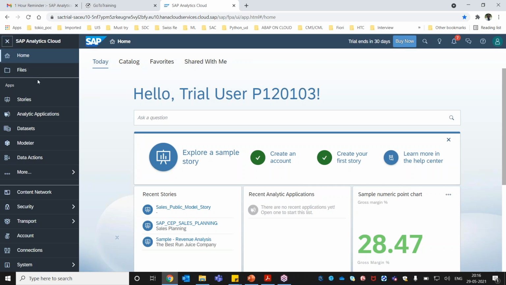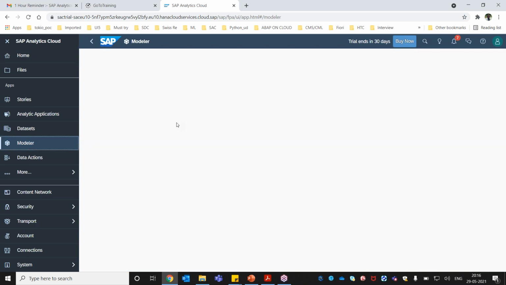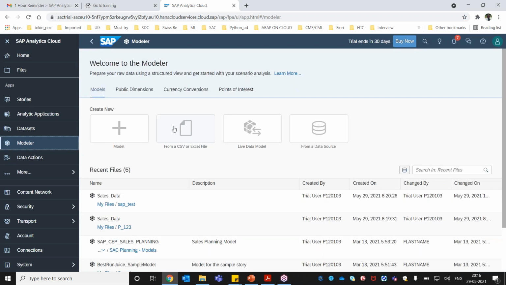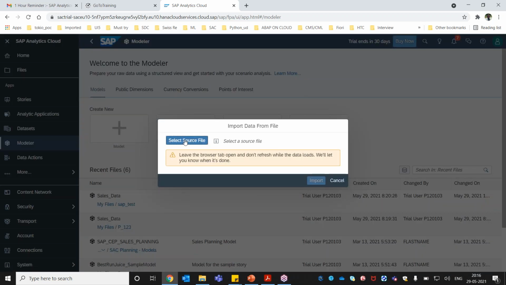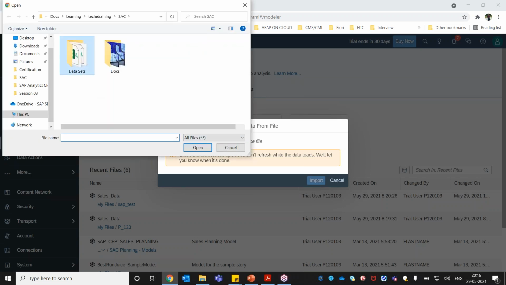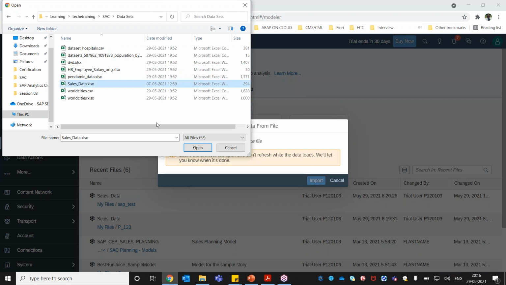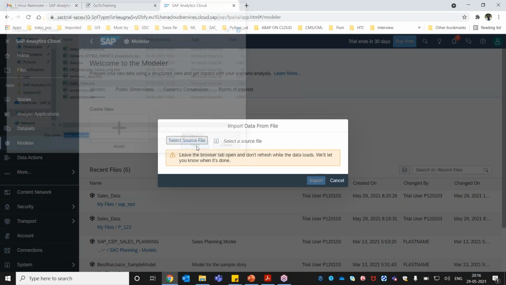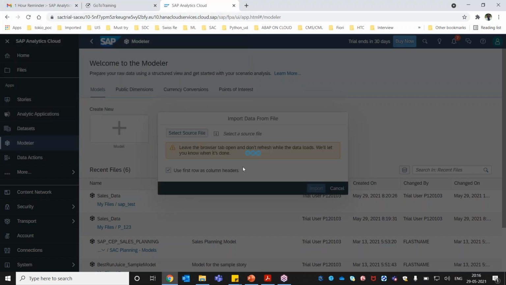Now the first step is we have to design the model here. So click on the model. Here we are going to pick the data source. I want to pick the data source from the CSV file, so I will be clicking this option here, and then I have to select the source file. I'm going to navigate to the data set, and I will be explaining what the rows and columns are here, and what kind of data we are going to use.